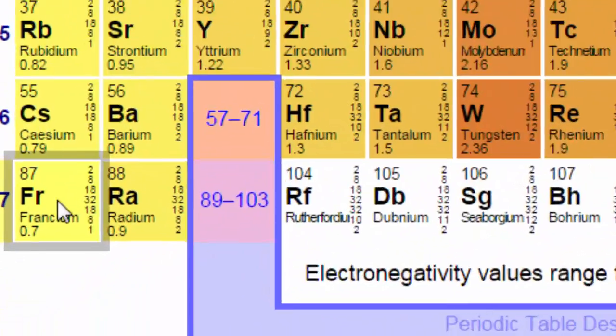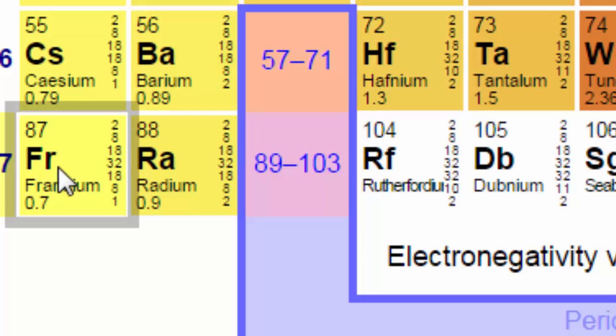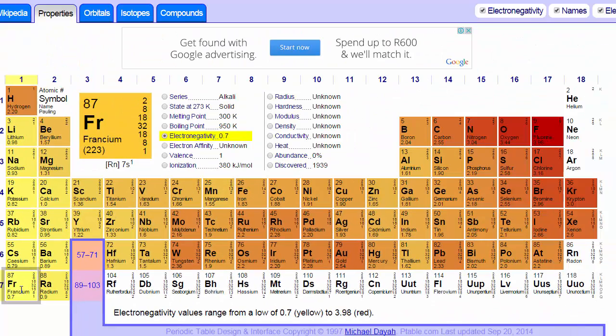The lowest one is this one down here, francium. Francium has the lowest electronegativity, 0.7, which means he's the least likely to attract electrons. That doesn't mean he's not likely to react, because if he is not likely to attract electrons, it means he's very likely to give it away.